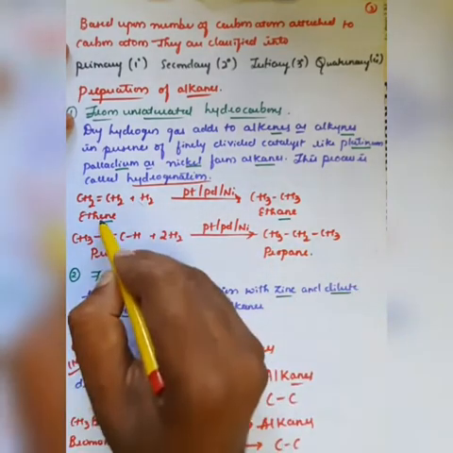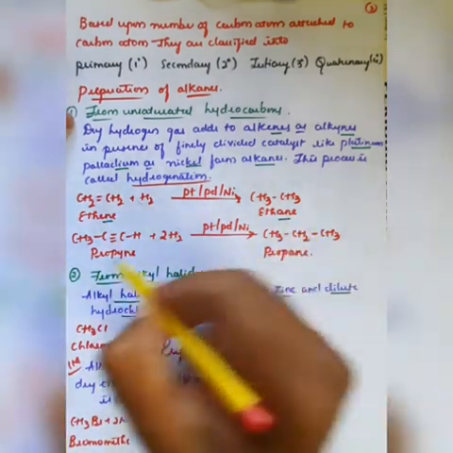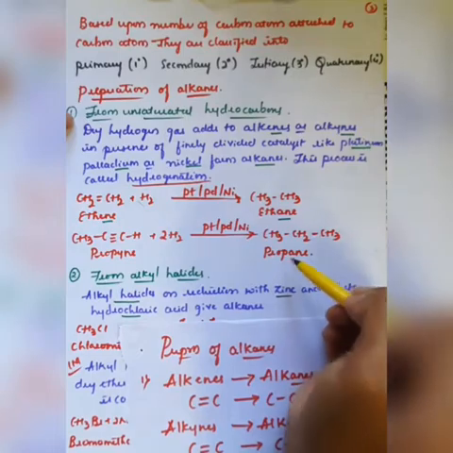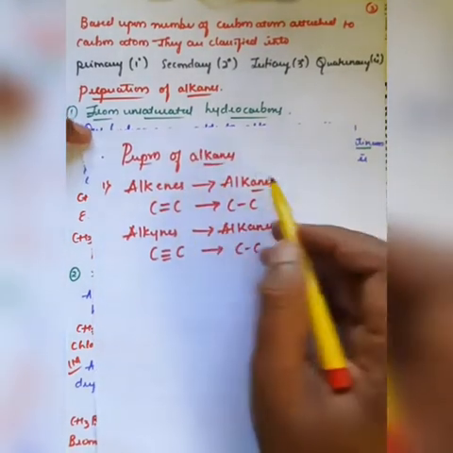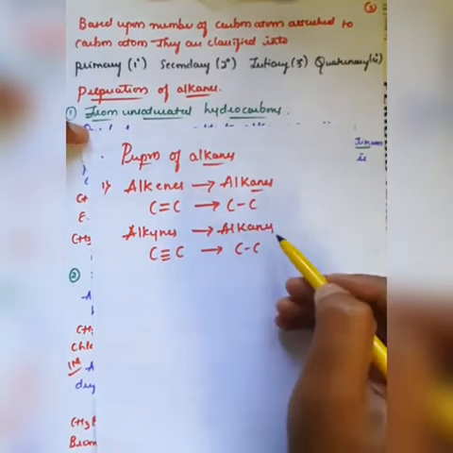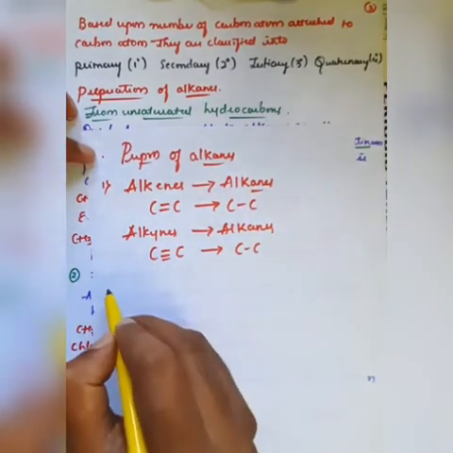Therefore, ethene can be converted into ethane. Similarly, propene can be converted into propane. Similarly, here alkenes can be converted into alkanes, and alkynes can be converted into alkanes. So that is the first method.